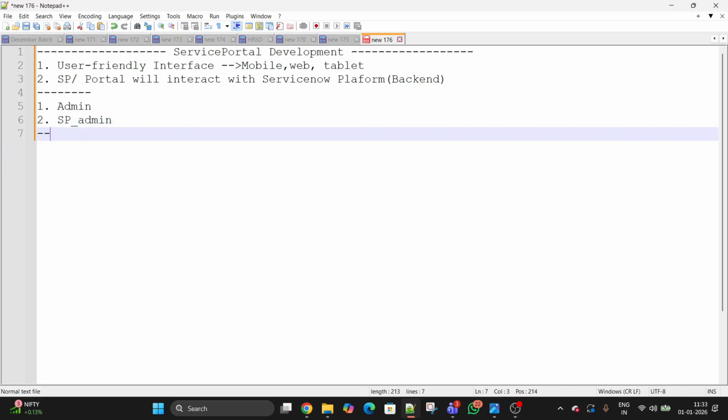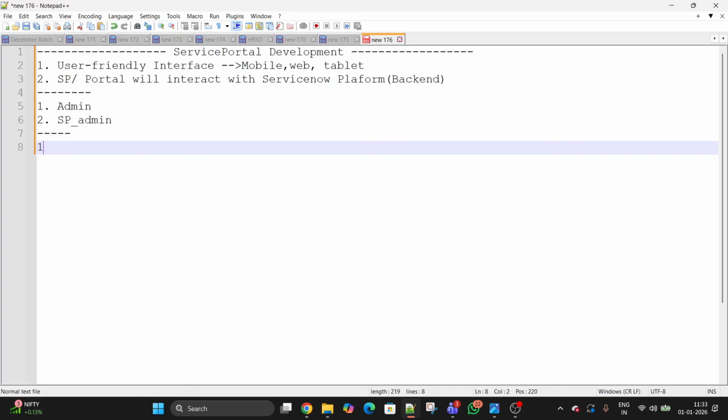During portal development, a few things need to be taken care of. We have to create a web page, so HTML will be required. You will require CSS for branding and color changes. Then you need the AngularJS family, and that too.